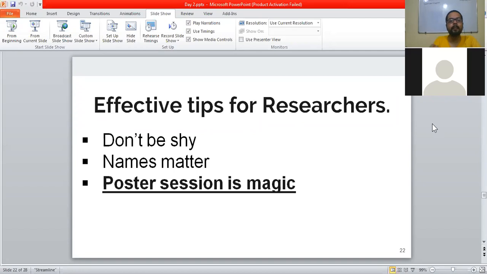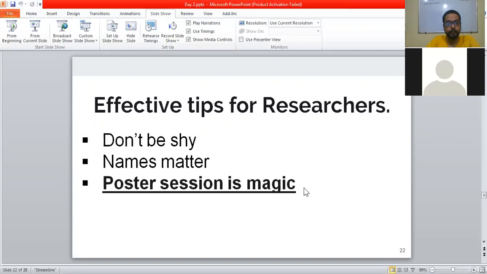This will ultimately help you, because if a person who is renowned and respected by others is also a part of your work, it makes your work more and more authentic. So if you have the names of some persons in your article who are good in this field, it will ultimately help you. So names matter.